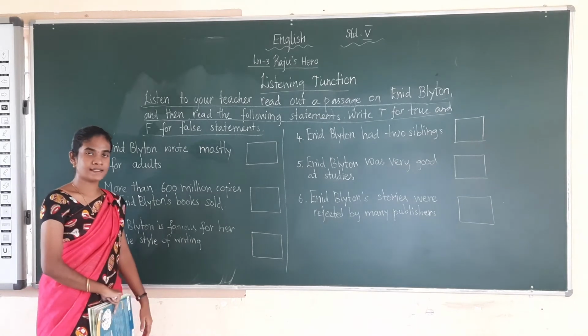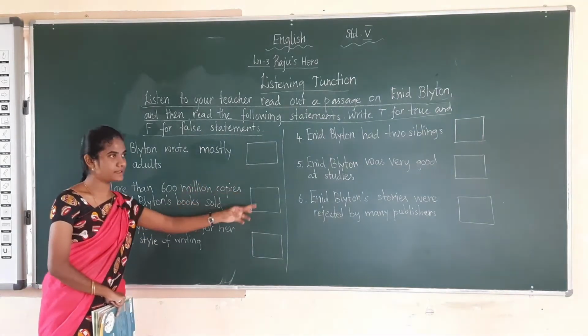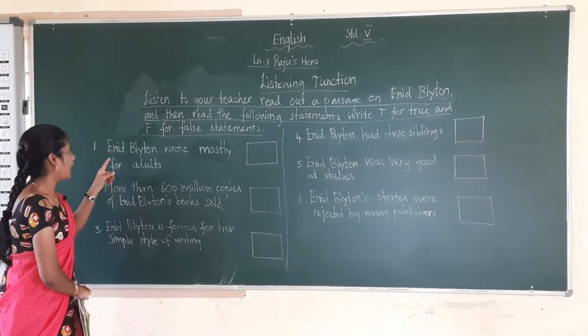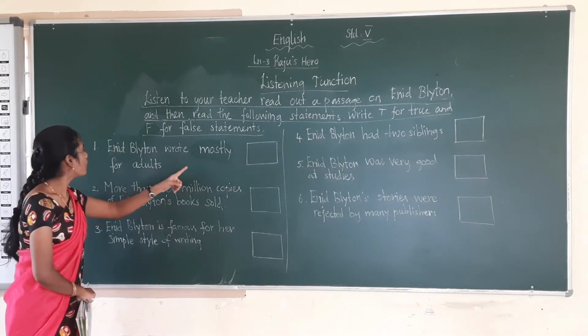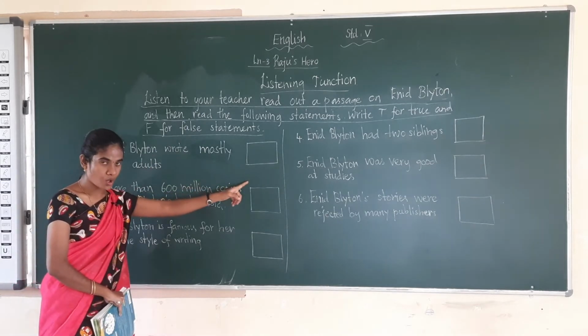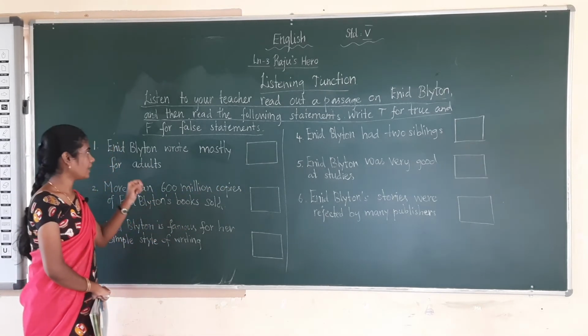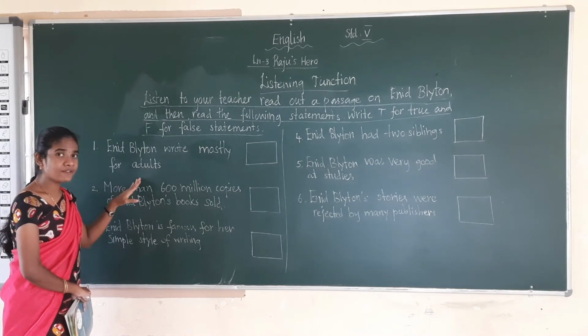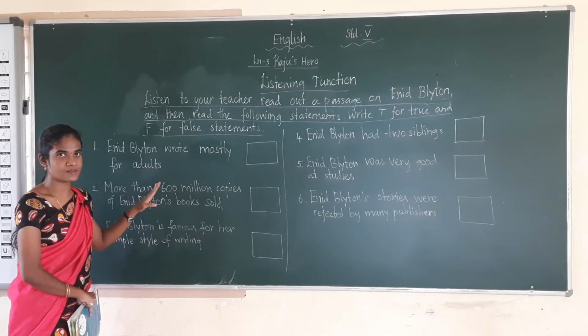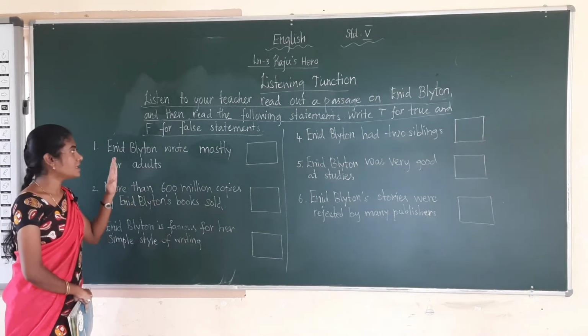Come on, let us see the answers. I hope you have written these answers. Now we shall check the answers. Enid Blyton wrote mostly for adults. Is the statement true or false? Enid Blyton wrote mostly for children only. She is a children's writer. For kids only, for children only, she wrote.